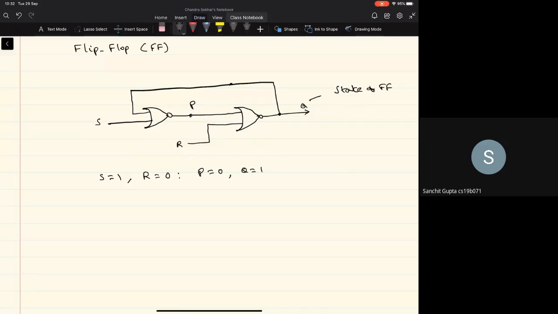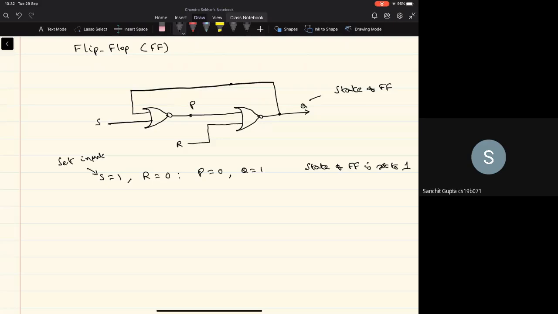right? So what is happening in this case is, when S equal to 1 and R equal to 0 is the combination that we are giving as input to the circuit, the state of the flip-flop is set to 1. That's why this S input is called the set input, because whenever the set input is 1, the state of the flip-flop is set to 1.